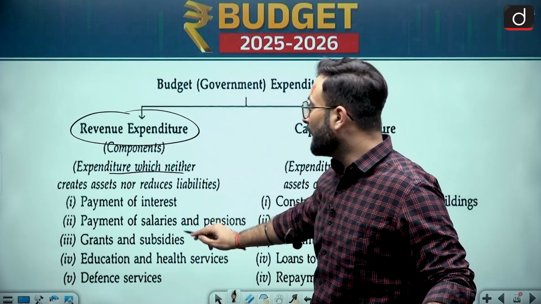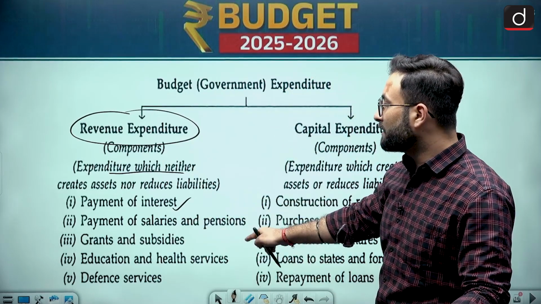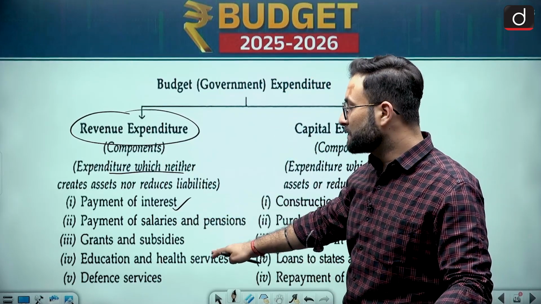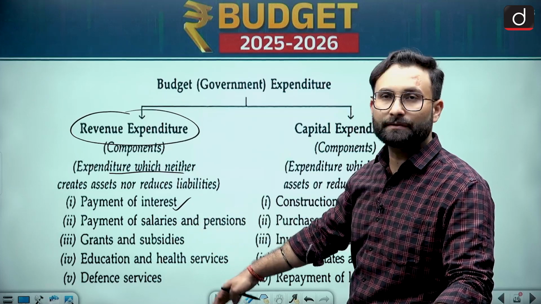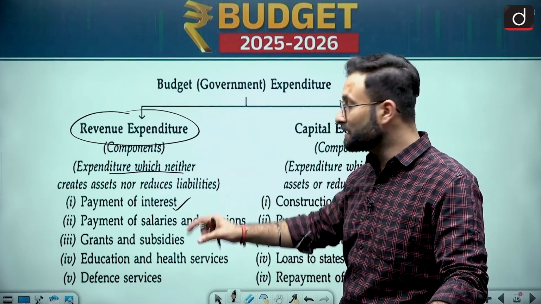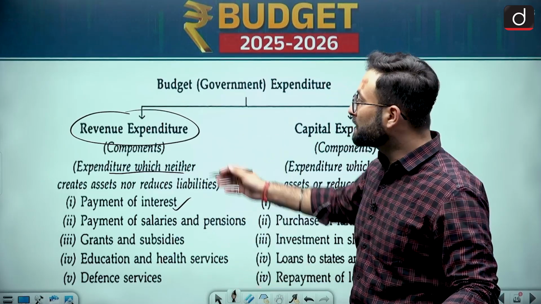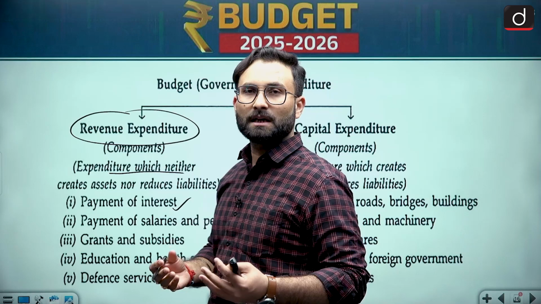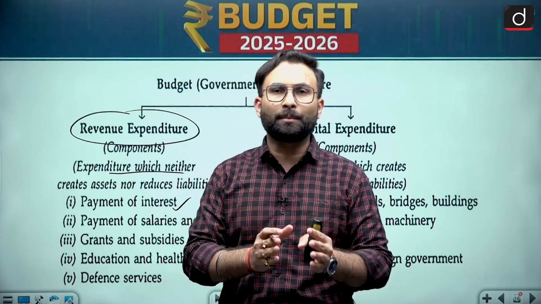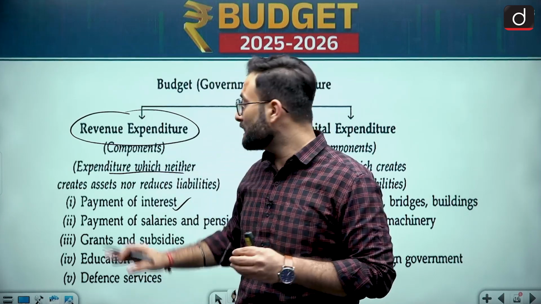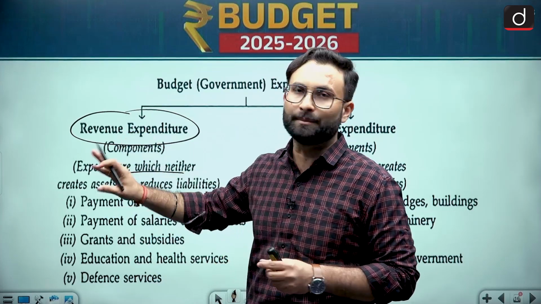So that is there, like payment of interest, payment of salaries, pensions, grants and subsidies, education and health services, defense services. This is something which the government has to provide. These are some of the expenditures which the government has to do on a daily basis. So basically revenue expenditures are those expenditures for the normal administration or running the country, and these expenditures are to be done on a daily basis.